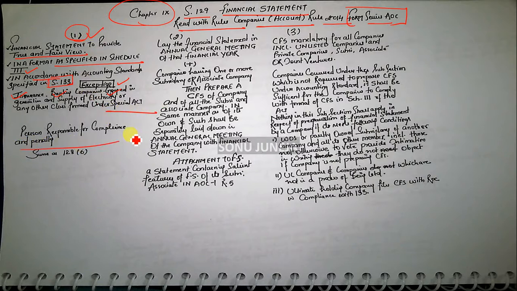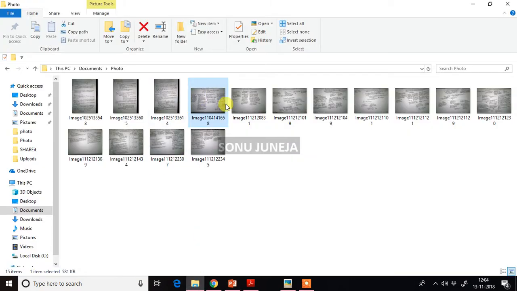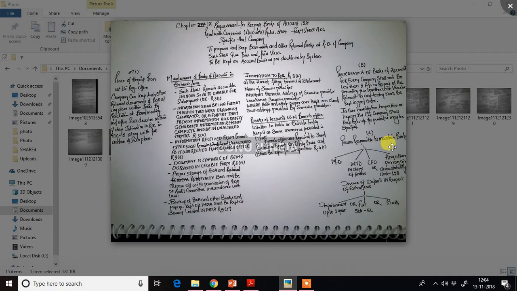The person responsible for compliance, the penalty will remain the same as it was for 128 subsection 6. For reference, let me visit the chart once. So the person responsible will be the managing director, the full-time director in charge of finance, your CFO, or any person given accountability under 129, so it will get replaced.